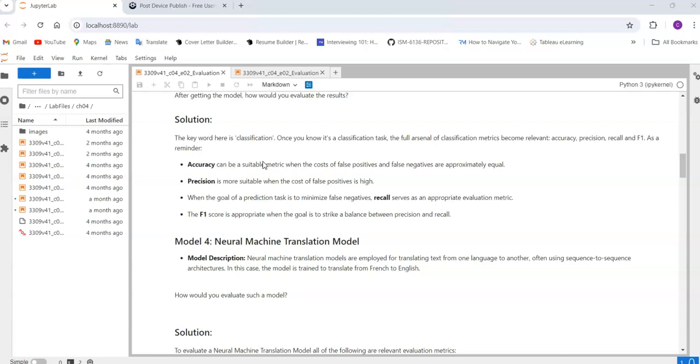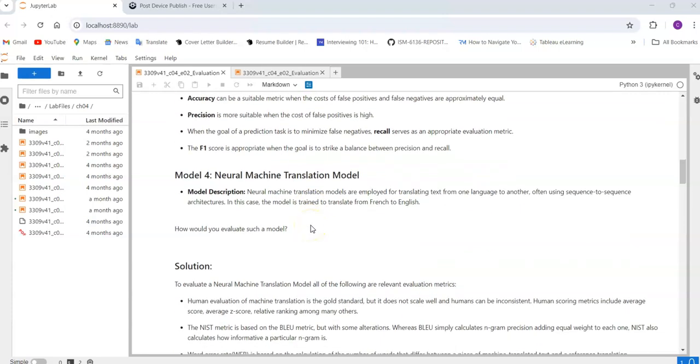The next thing is the neural machine translation model. We have already seen the question for this. In neural machine translation, we are translating from one language to another language.